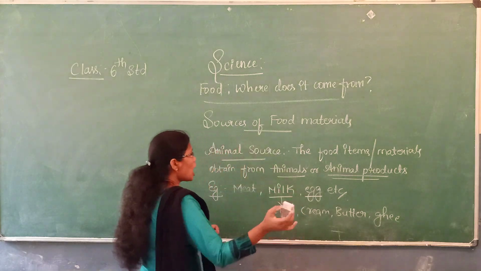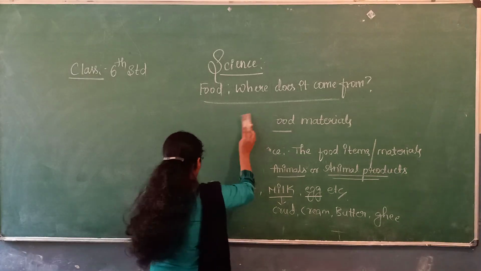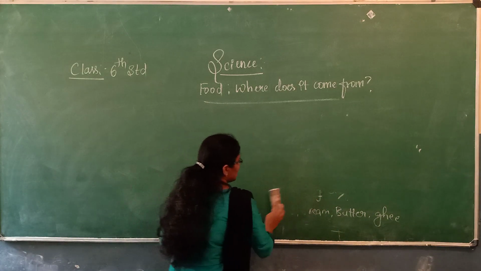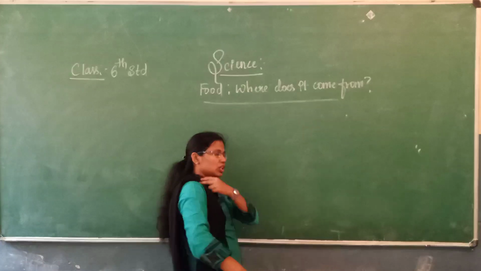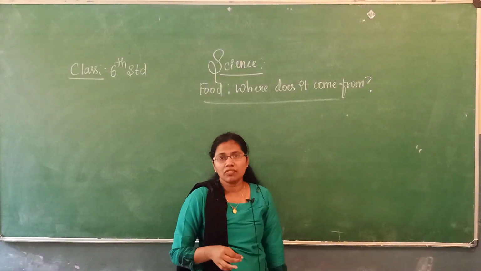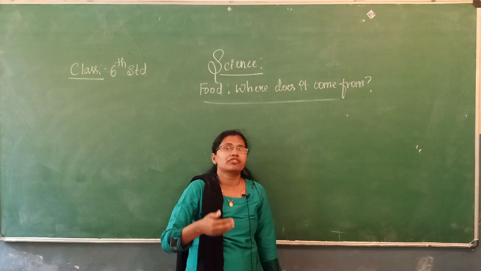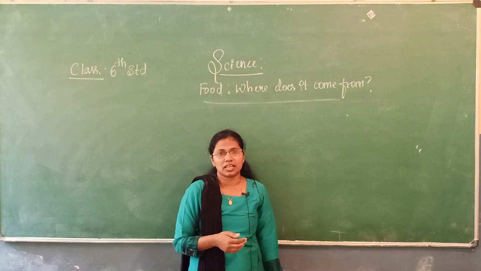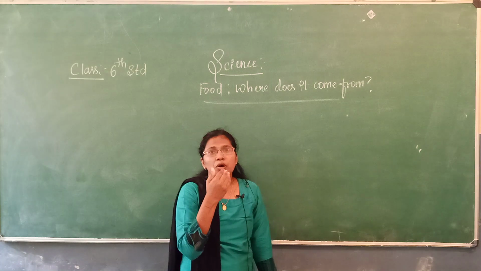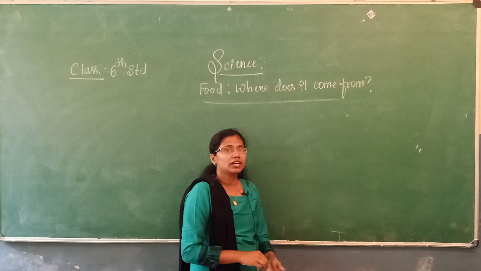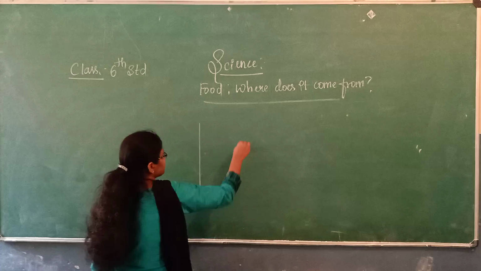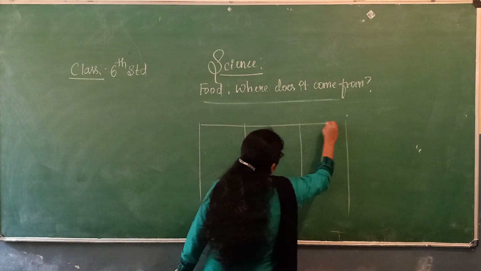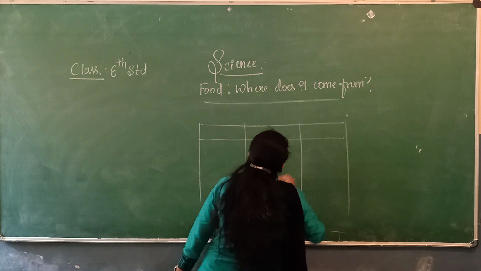Now I am going to do one activity. You can do it by yourself. You can list some food items in one column, the ingredients in the second column and the sources in the third column. So you just make three columns.